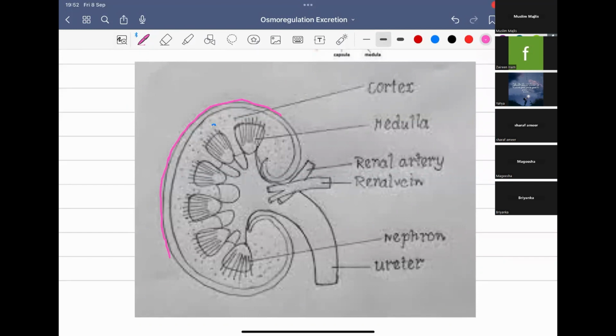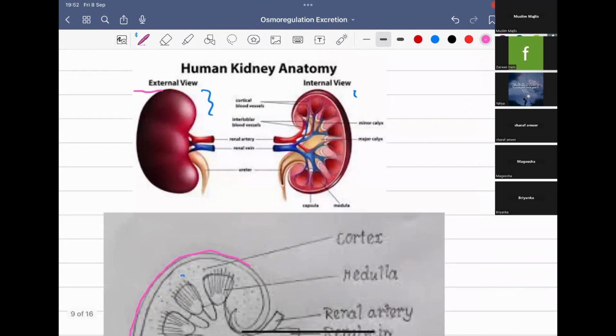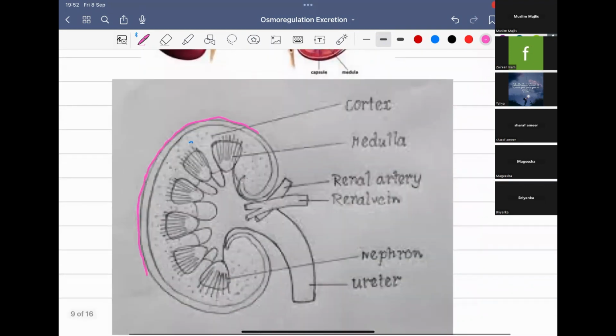In the longitudinal section, if you cut it like this, you have cut it this way. When you cut it like this, you can see three areas of tissues by your naked eye. You don't have to use any microscope to view it. Okay, there are three areas of tissues you can see. They are the outer fibrous capsule. Okay, I can draw it completely. So I hope you understand. And then you have the renal cortex. This is the renal cortex. Then you have the renal medulla.